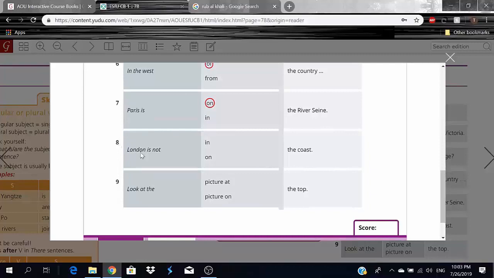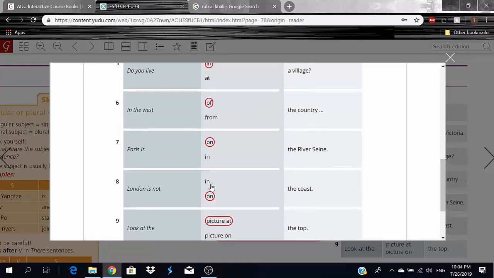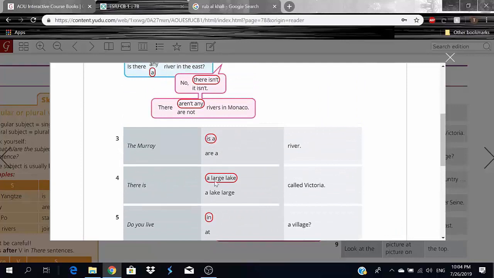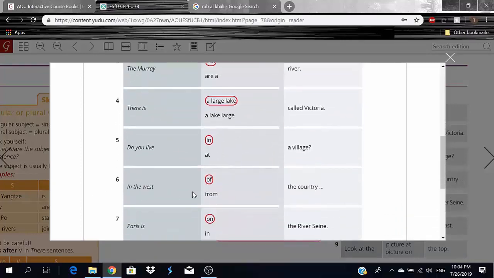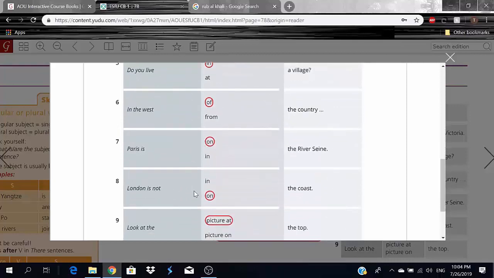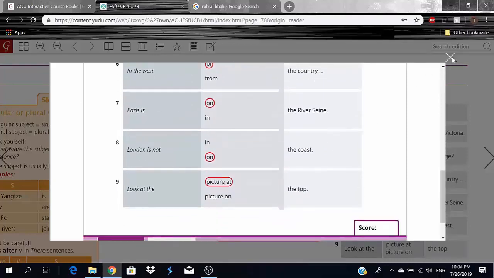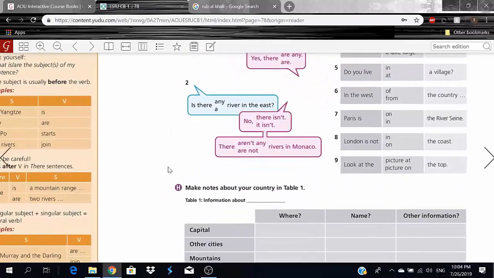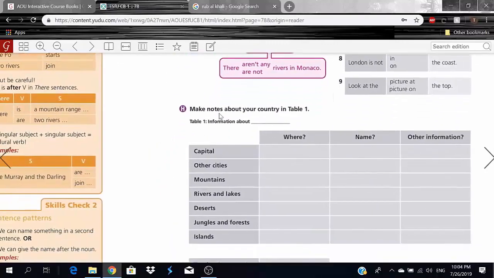So number 8, London is not on the coast, not in the coast, okay? I never say in the coast, I say on the coast. And finally, number 9, look at the picture at or picture on the top. And obviously, picture at the top. Alright, okay? So number 3 is for a large lake, 5 in, 6 of, 7 on, 8 on, 9 picture at, right?